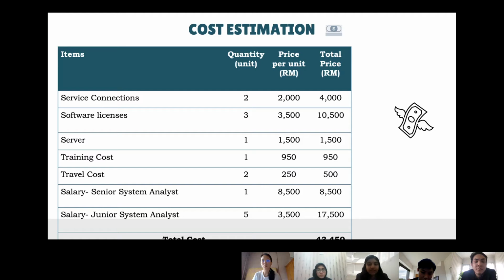is 43,450 ringgit. And that's it from all of us, and thank you.